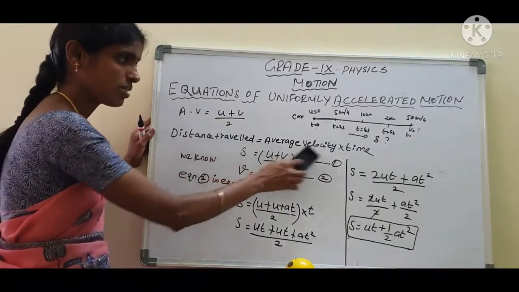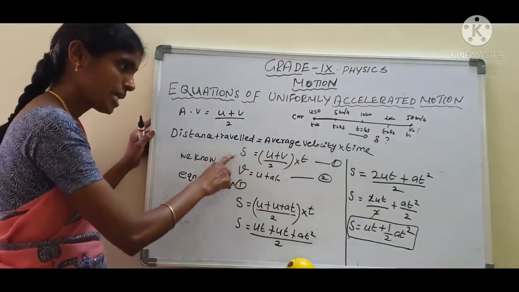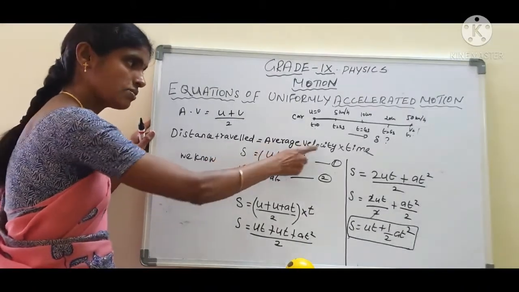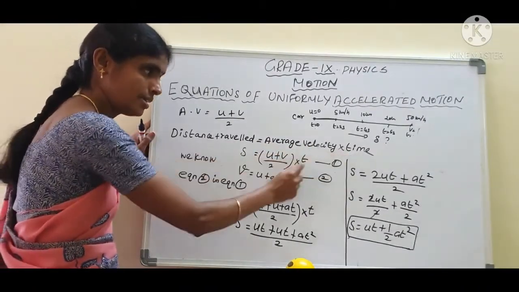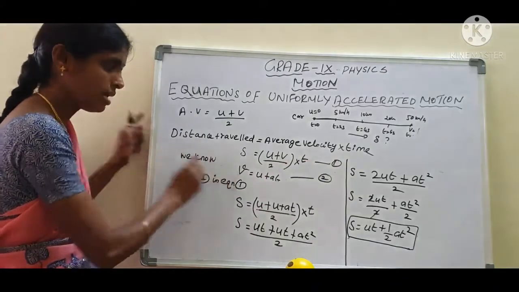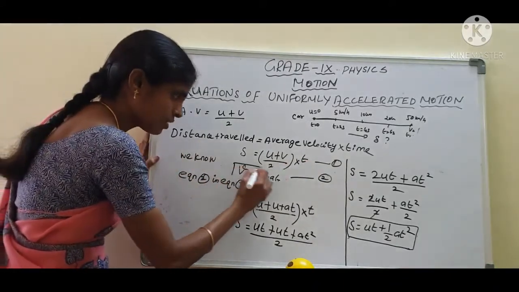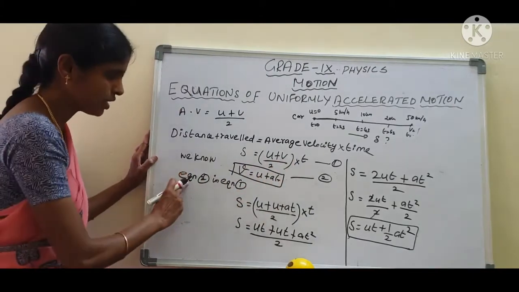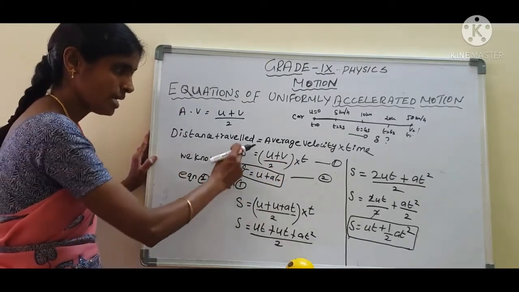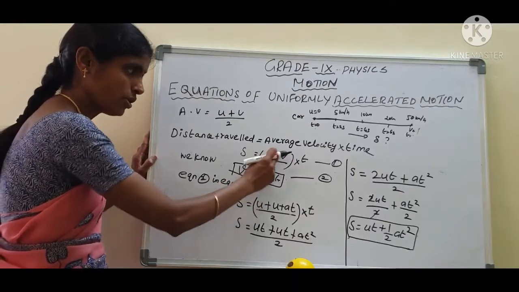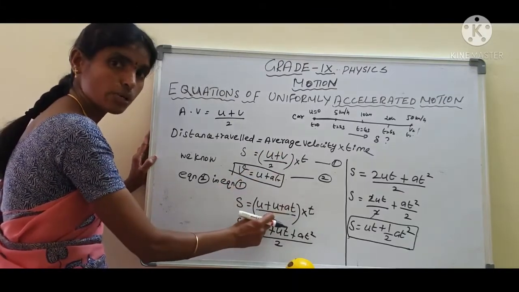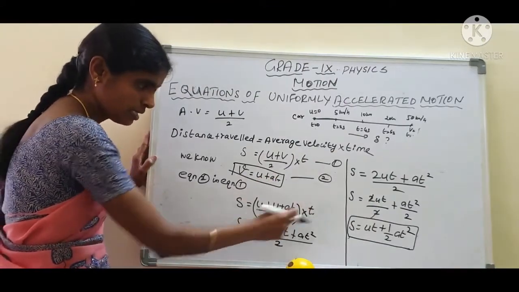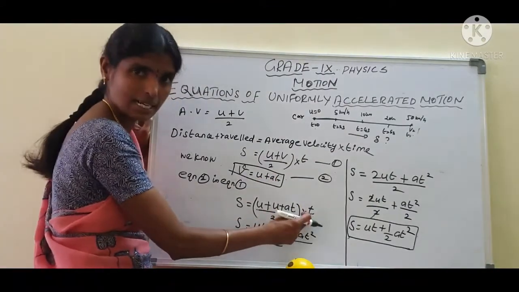We have already written distance traveled equal to average velocity into time. S is the distance traveled, average velocity into time. We know very well v equal to u plus at is the first equation of motion. Instead of this v, we substitute that value. Substituting equation 1 in equation 2, s equal to, for v we put u plus at by 2, into t. Next, s equal to u into t, and the t outside we multiply inside.